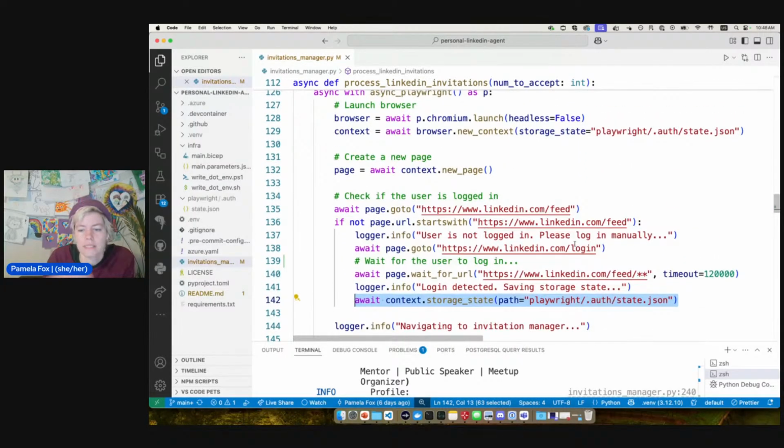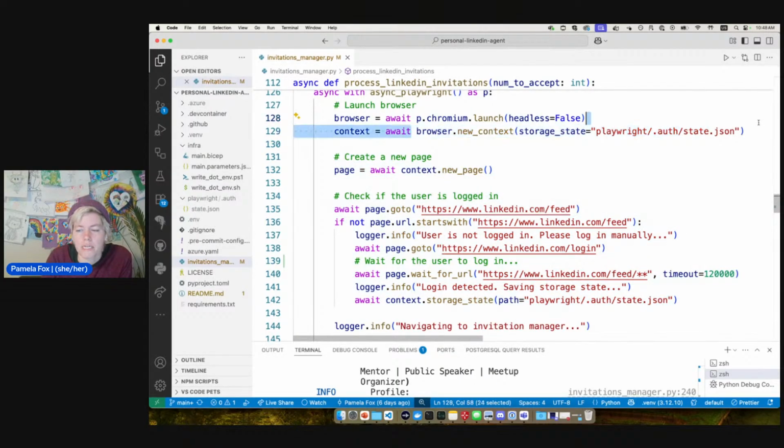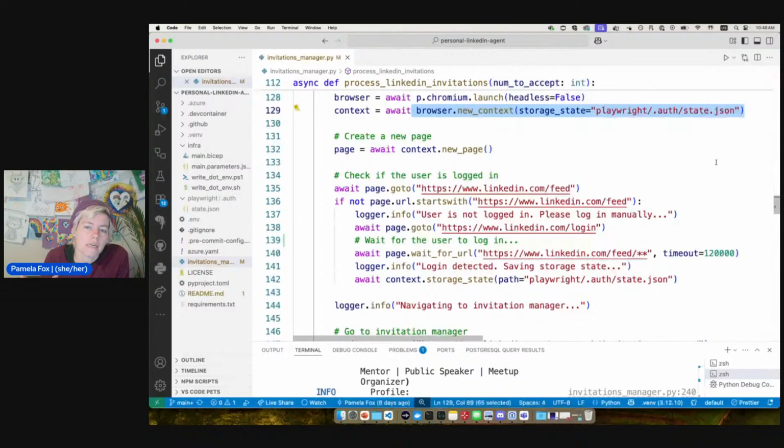So if you ran this, it would be saving your own personal cookie information for that browser there. And then when we start the browser, you can see it actually pulls from that file. So that's how it's able to be logged in. The thing about Playwright is that Playwright is not allowed to automate your main Chrome or your main Edge just because of browser policy.